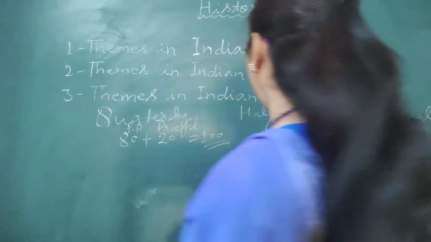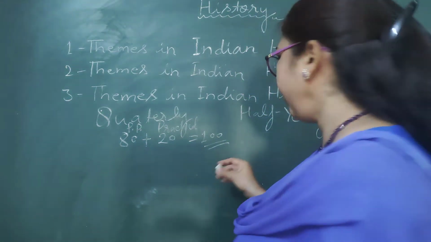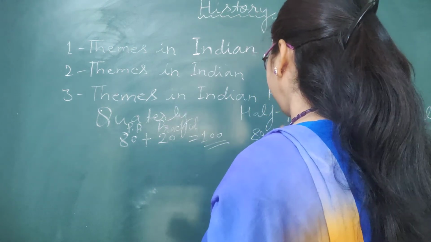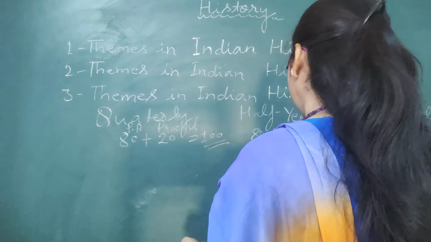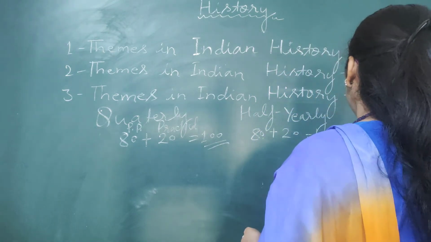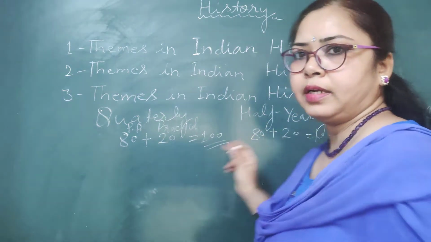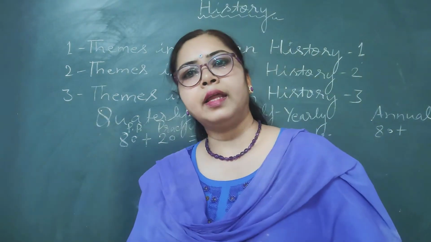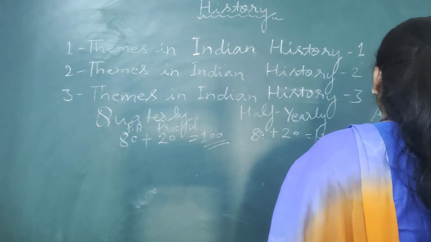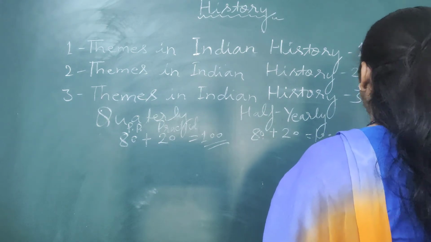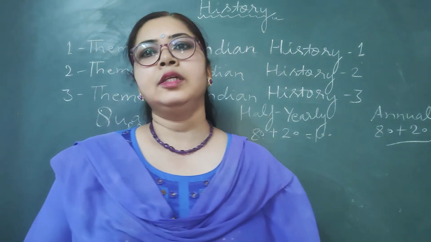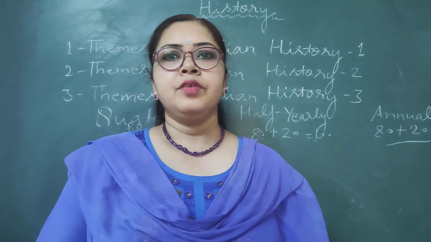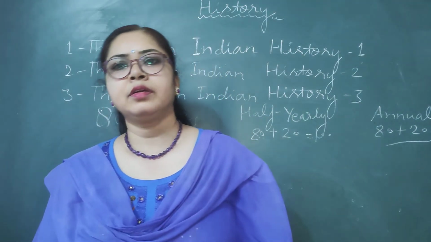Then again, the annual is in the same way: 80 marks written, then 20 marks practical, and it is also equal to 100. This is the evaluation pattern of class 12, which we will be following.